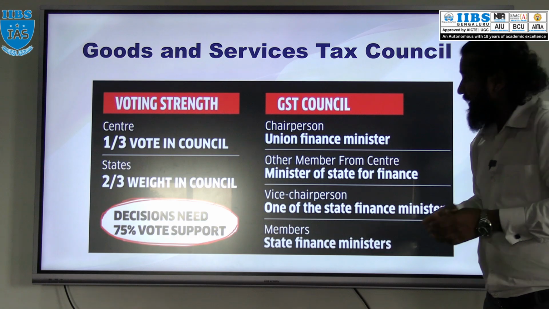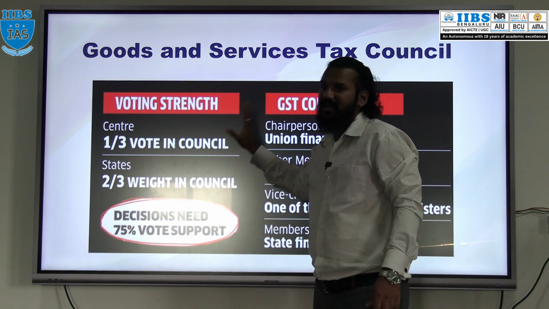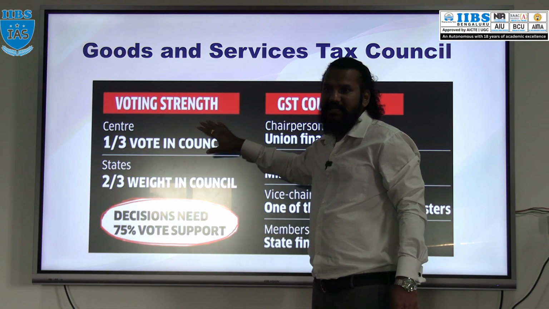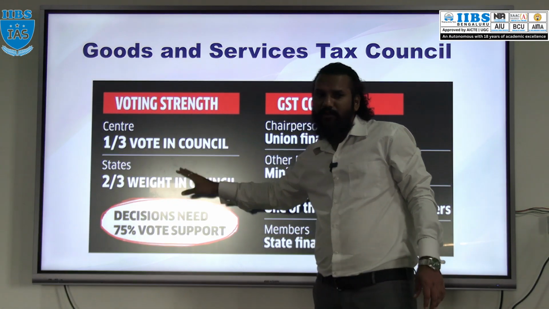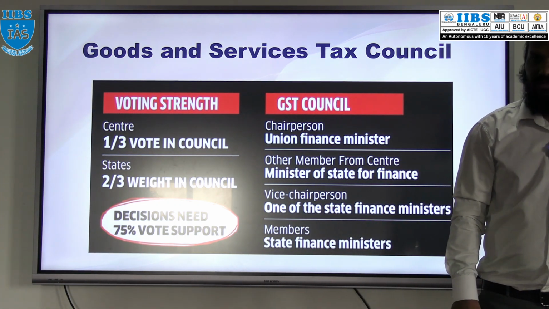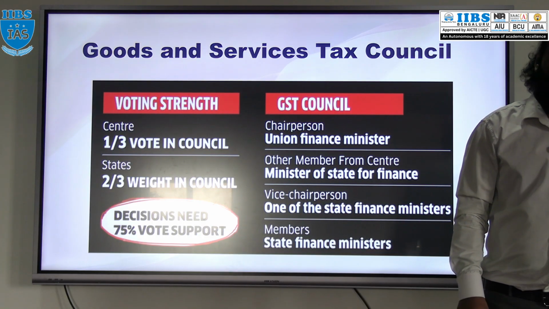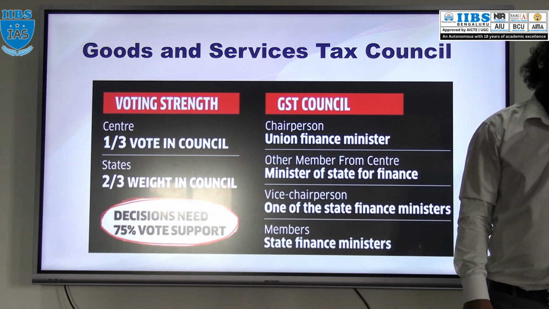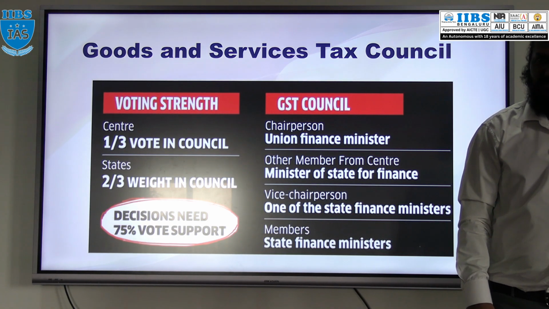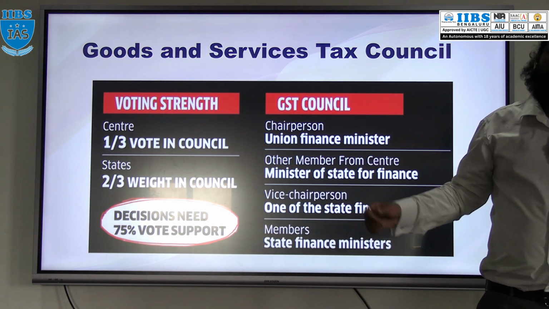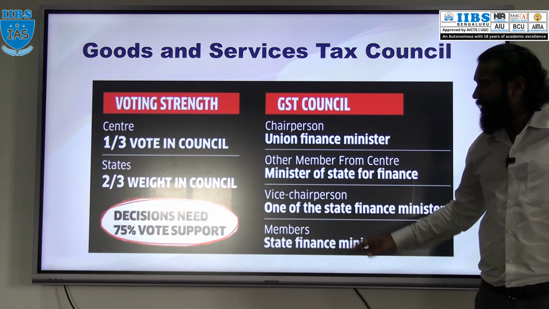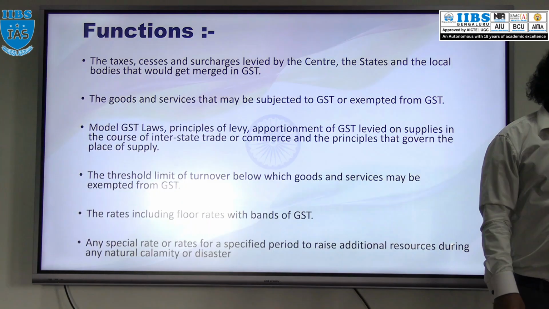And regarding that voting, weightage has been given. 1/3 of the voting weightage is given to the central government, and 2/3 of the voting weightage is given to the state and UT members. So if you observe, the state governments have more weightage in voting compared to the central members. And the decision is based upon the voting. Got it? Okay, so this is about the composition and voting power.